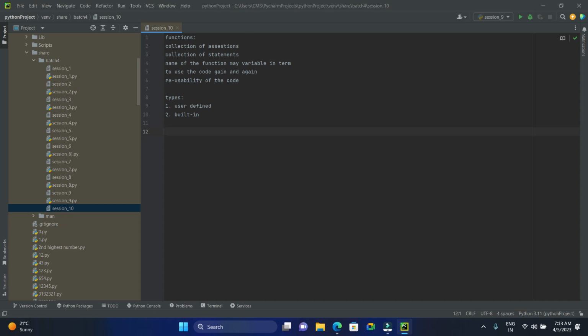Let me give you the simple syntax of a Python function. How does a Python function look? We'll use the def keyword. The def keyword is used to create a function. Next, we'll give the function name.